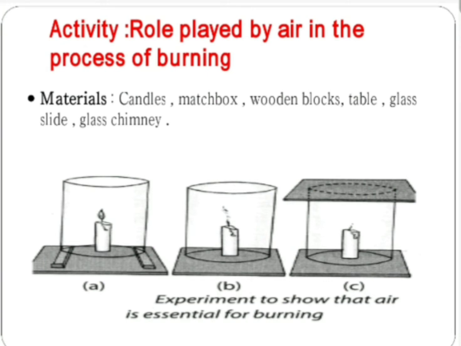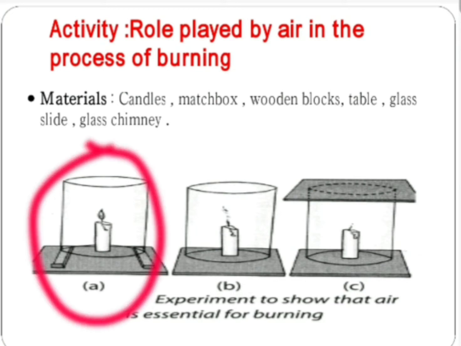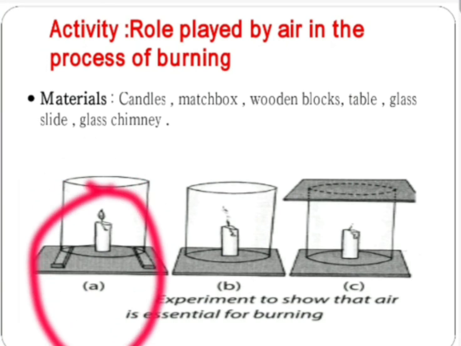Now procedure: first, fix a candle on a table and put a glass chimney over it. Rest the chimney on a few wooden blocks such that air can enter the chimney. Observe the flame of the candle.